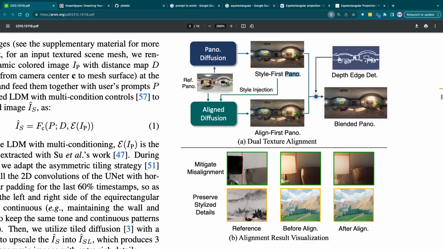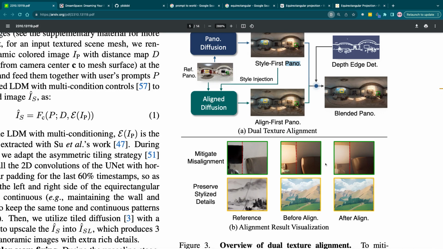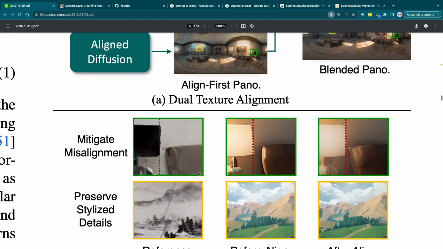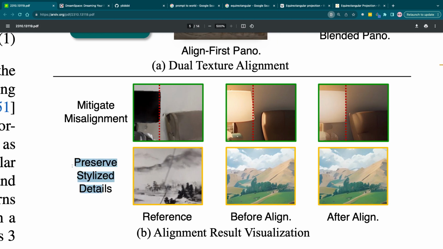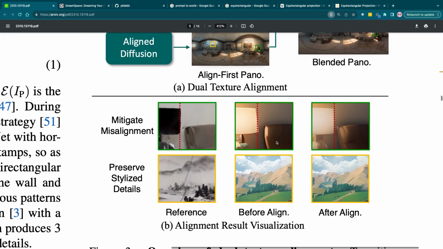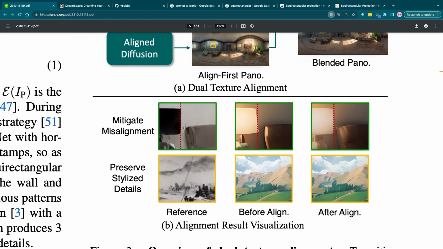So, mitigate misalignment. Here we have a bunch of images. Preserve stylized details. Reference black and white. Before align. After align. This one just doesn't seem real. Physically real, I don't know. There's something wrong about the physics in this image.